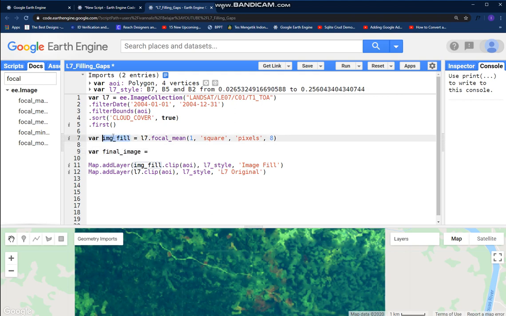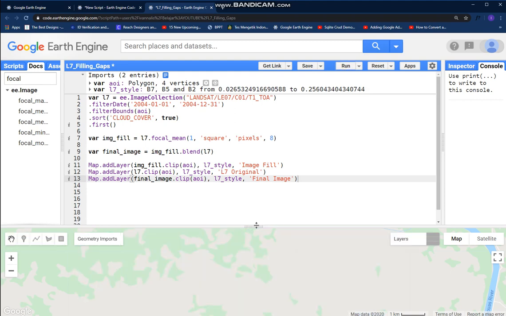and image fill dot blend, fill this with your original image. Don't invert this order of elements, and let's add it to the layer. Final image, run.